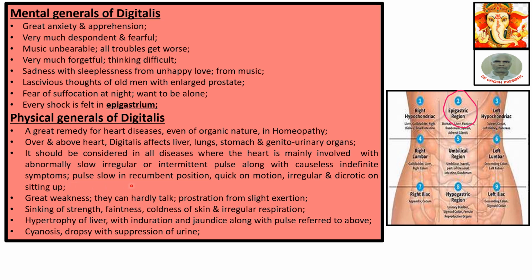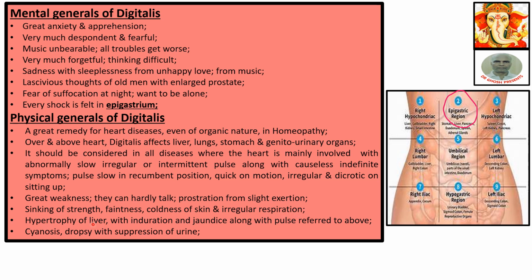Pulse slow in recumbent position, quick on motion, irregular and dicrotic on sitting up. Great weakness. The patients can hardly talk, so weak. Prostration from slight exertion. Sinking of strength, faintness, coldness of skin, and irregular respiration.